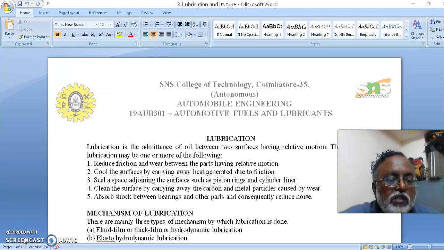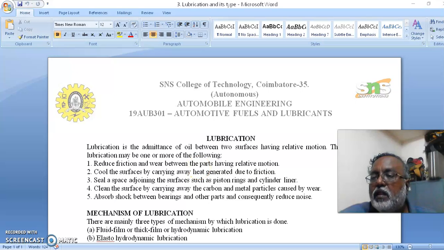The fifth one is to absorb shock between bearings and other parts and consequently reduce the noise. The mechanism of lubrication: there are mainly 3 types of mechanism by which the lubrication is done.